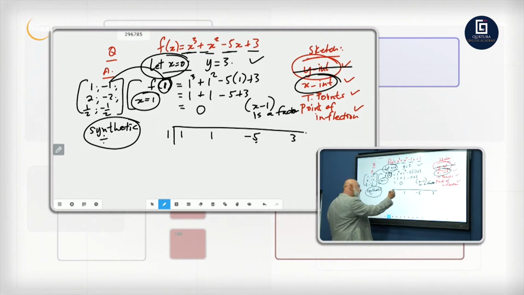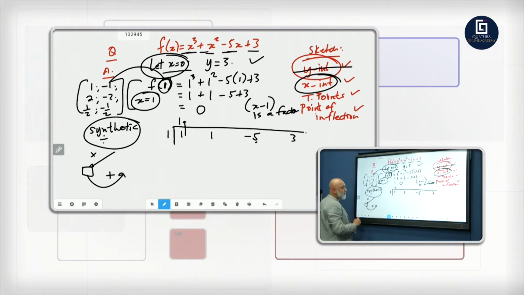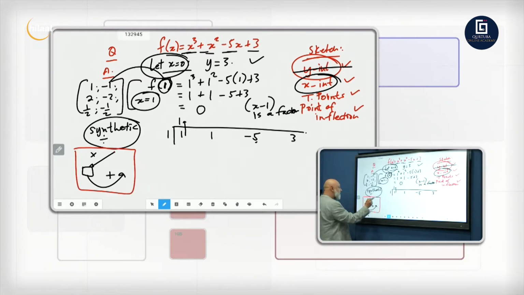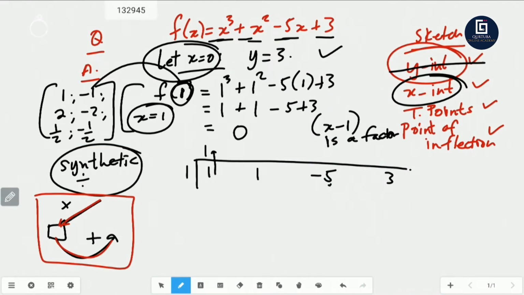Right. We bring this first one down to the top. When you come across, you multiply. Whatever answer you get, you add to the next term. And we repeat the process. So here's the process on the side, guys. Multiply and then add. Those are the arrows. Multiply and add. Multiply and add.